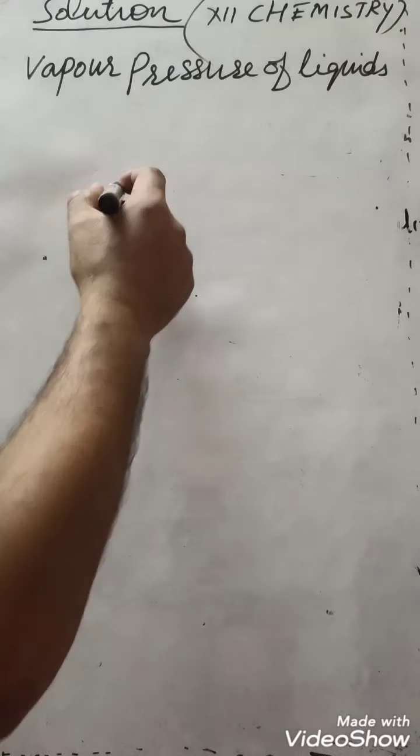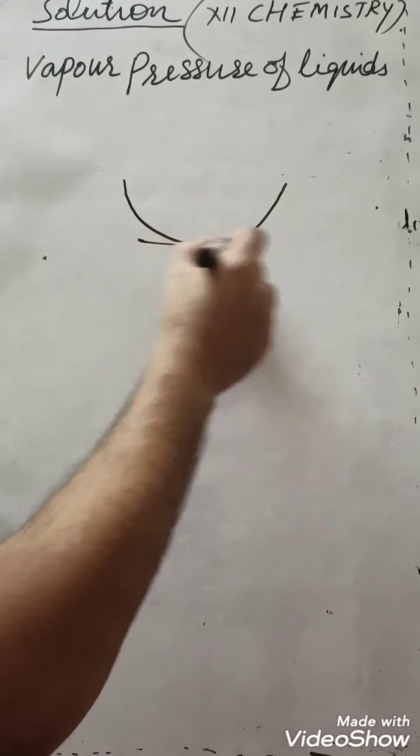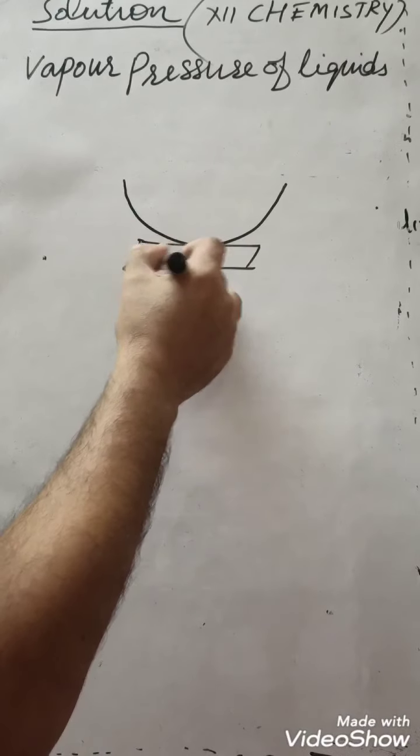Suppose we are taking a liquid in a container. This is a container, and we are heating this liquid.